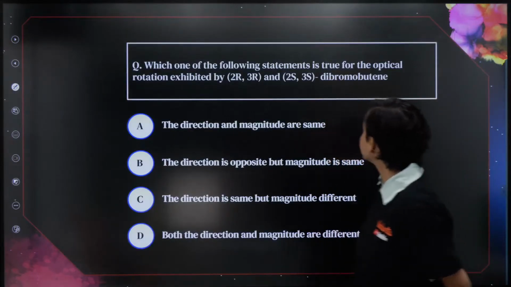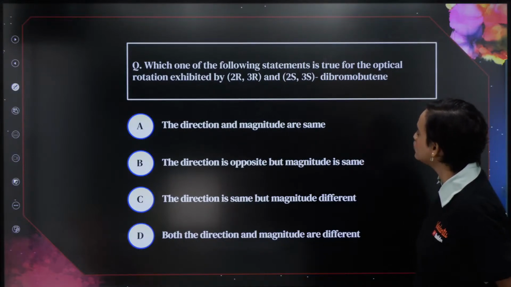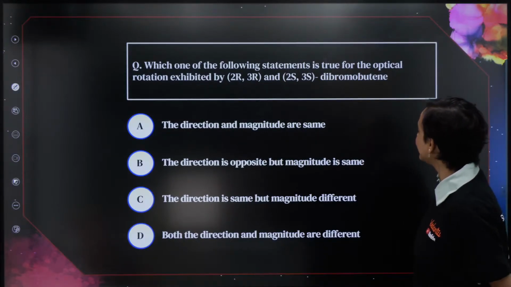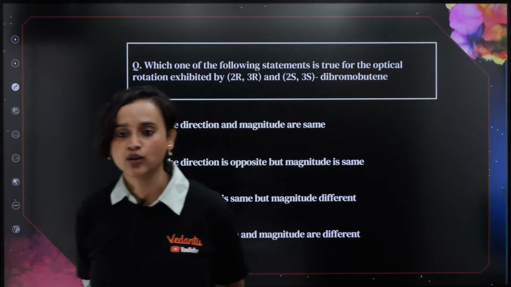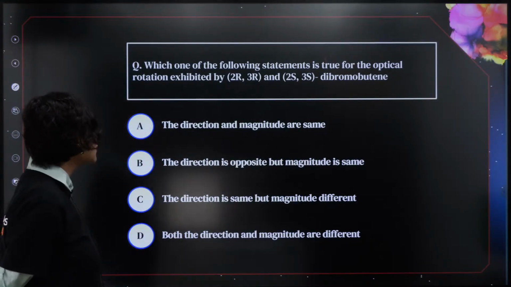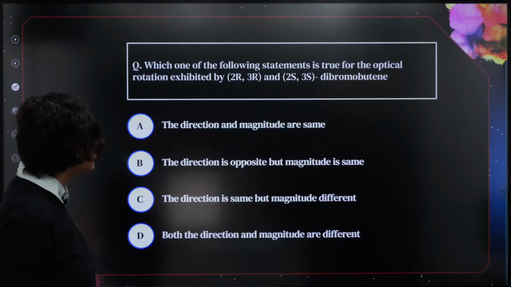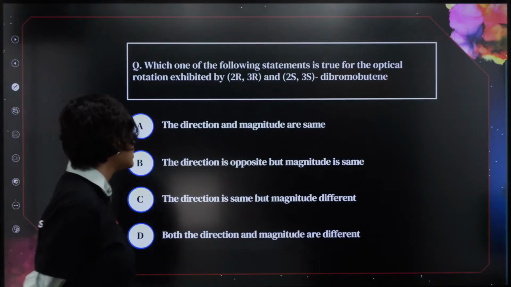Which one of the following statements is true for optical rotation exhibited by 2R, 3R and 2S, 3S dibromobutane? Okay. Now, let's talk about this. The direction and magnitude are same. The direction is opposite but magnitude is same. The direction is same but magnitude is different. Both the direction and magnitude are different.